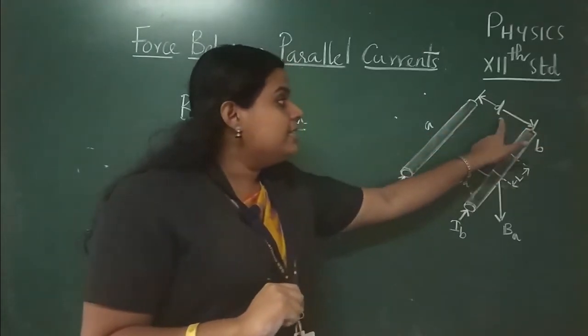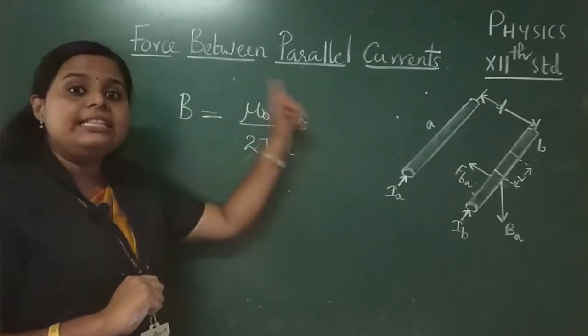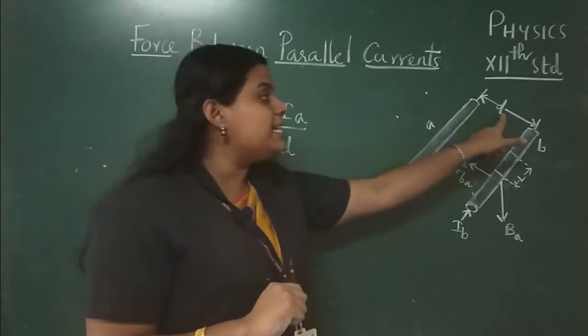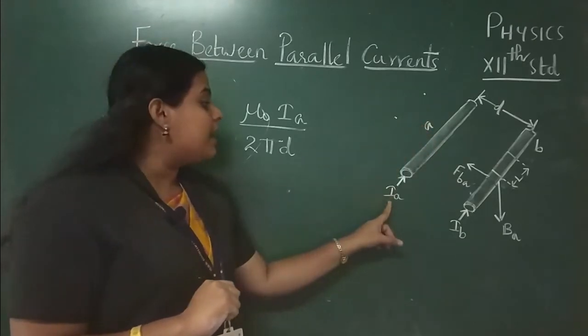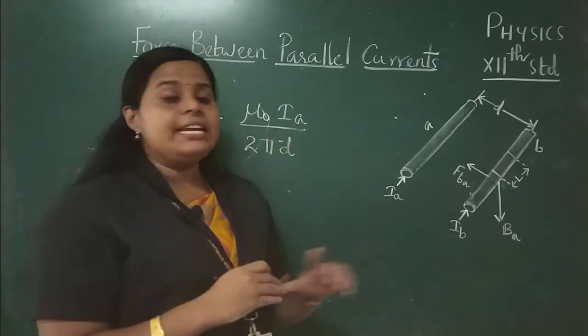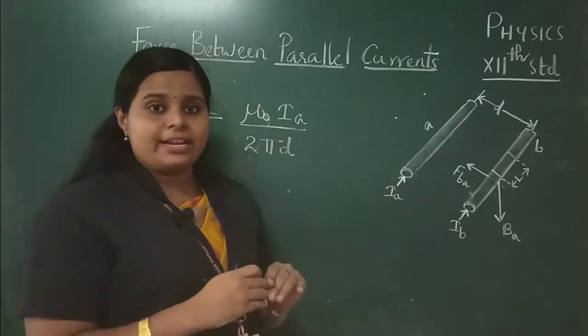But here the distance is D, and that's why we have written this expression. So this is the magnetic field developed at a distance D from the current carrying conductor A and due to the current IA. Now listen children, the second current carrying conductor, that is B, is placed in this magnetic field.